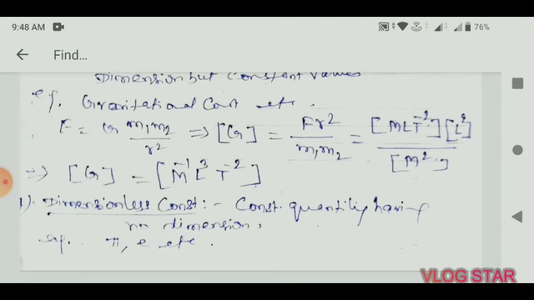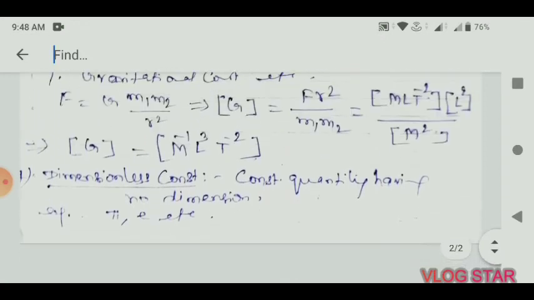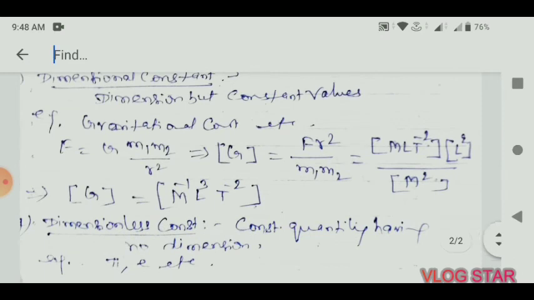These are quantities having no dimension and constant, such as pi, exponents, or any numeral value. Suppose we take 25; it has no dimensions. So the whole set of quantities has been divided into 4 parts.